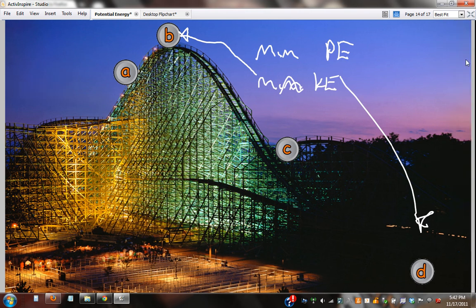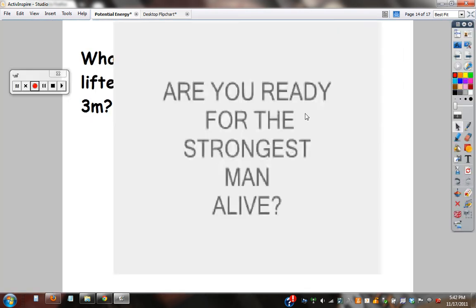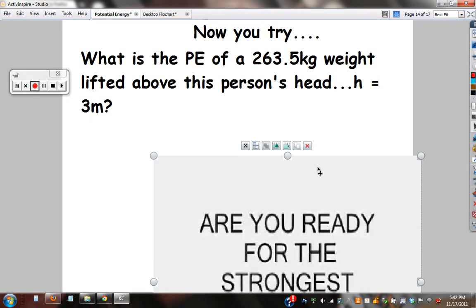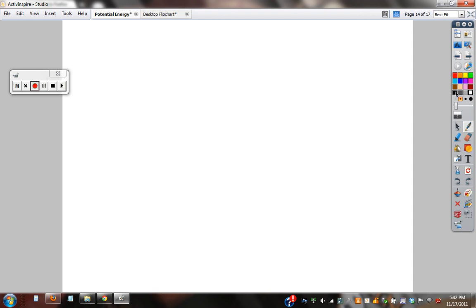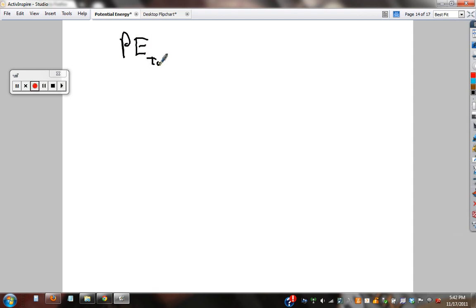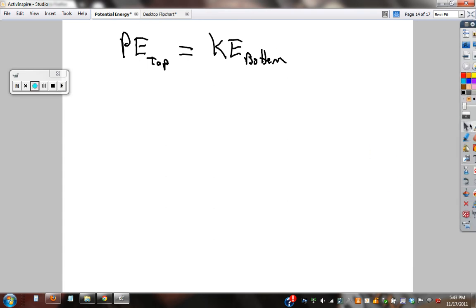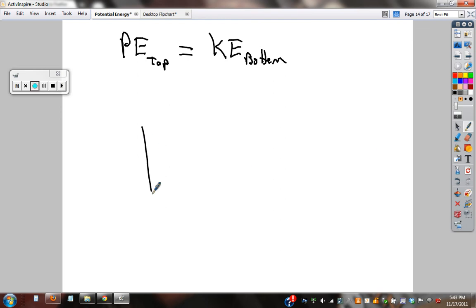Let's go on to our proficient idea. Energy is being transferred, and here's a fun fact. This is super helpful. Potential energy at the top equals kinetic energy at the bottom.